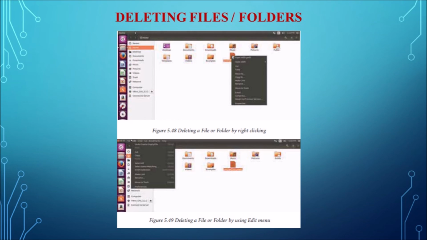And next one is deleting a file or folder. The user can delete the file or folder by two methods. First one is by right clicking the file, the user can select the delete option, or through the edit menu, the user can select the delete option for moving the file to the trash. And also the user can press the delete key after selecting the file or folder to delete it.